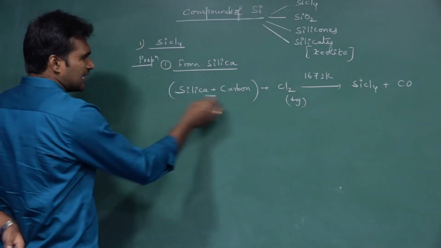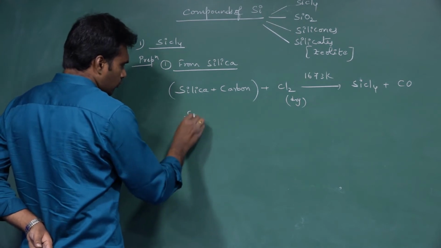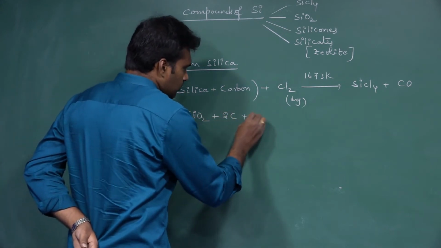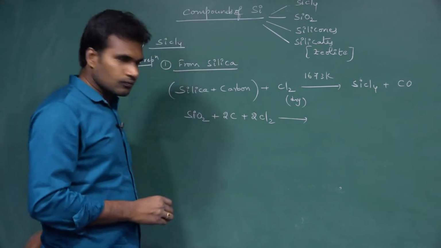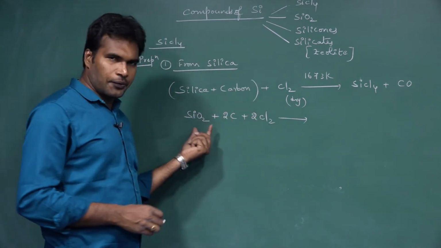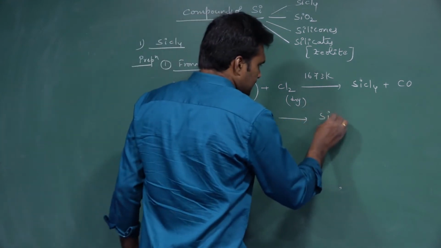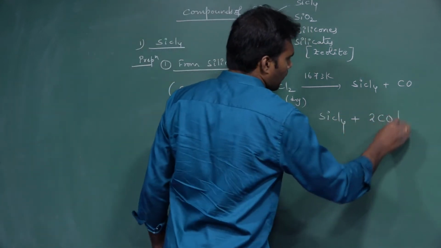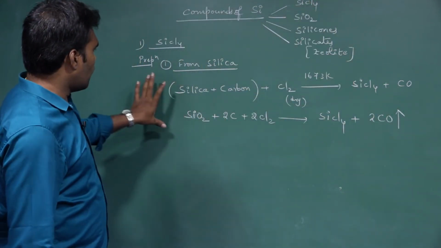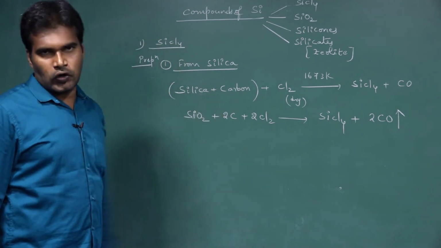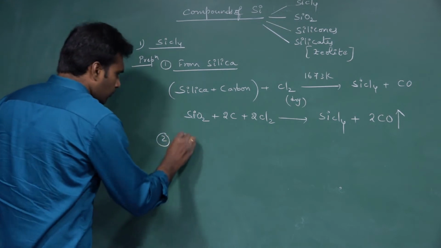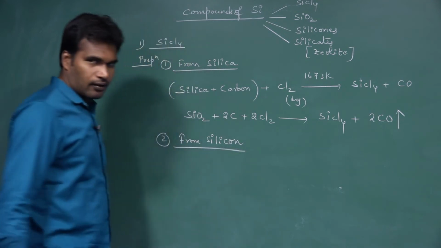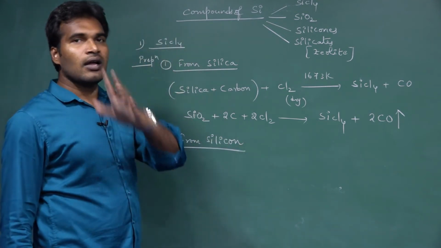Silica is nothing but SiO2. To this SiO2, I am adding carbon and dry chlorine gas. When you pass the dry chlorine gas into this intimate mixture, we get SiCl4 plus 2 moles of carbon monoxide. So this is one method of preparation of silicon tetrachloride. Next method: preparation from silicon. From silicon we can directly prepare it, by treatment of the silicon with an acid like HCl.